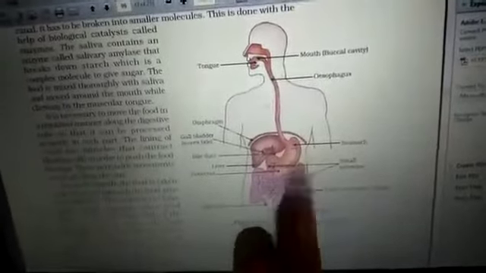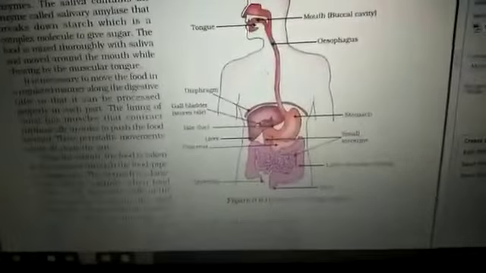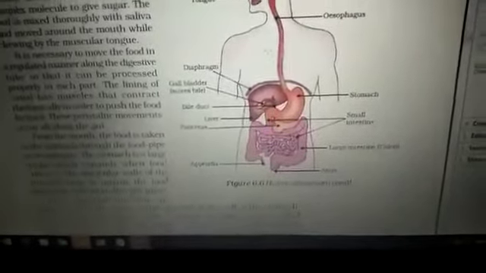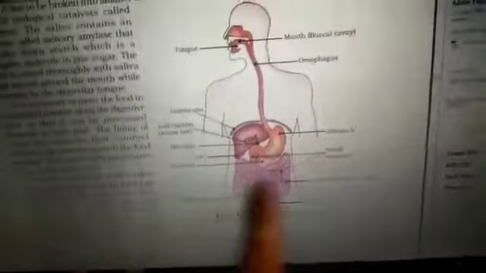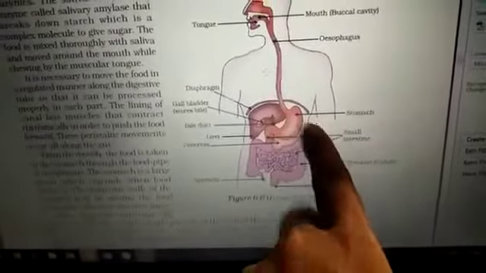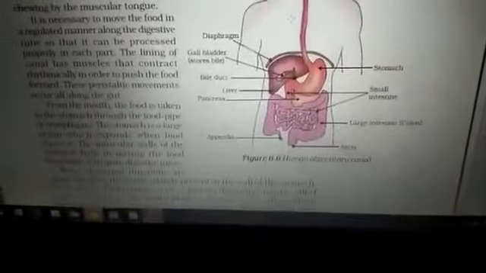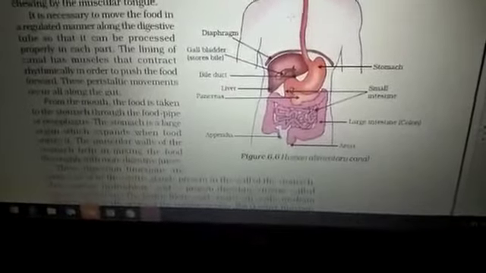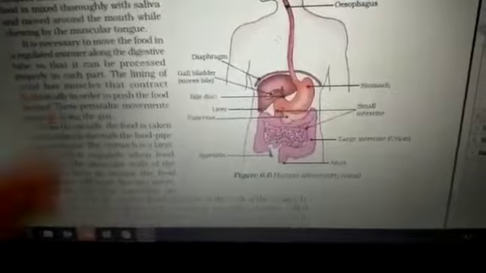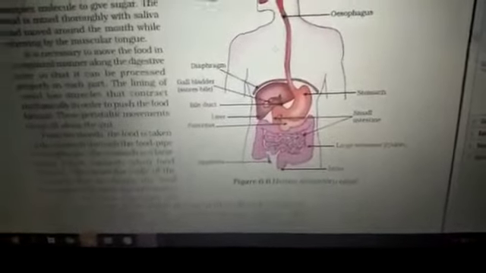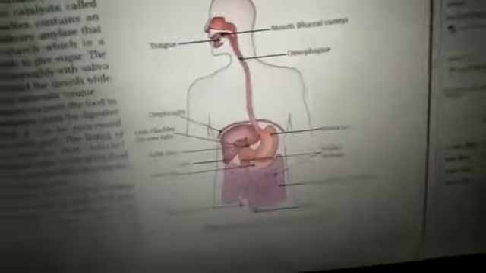Stomach is an important organ where the food remains for about 2 to 3 hours as a temporary storage area. When it is present in the stomach region, three kinds of secretion are present. One, that is dilute HCl. Second, that is mucus. And third, that is an enzyme called pepsin.